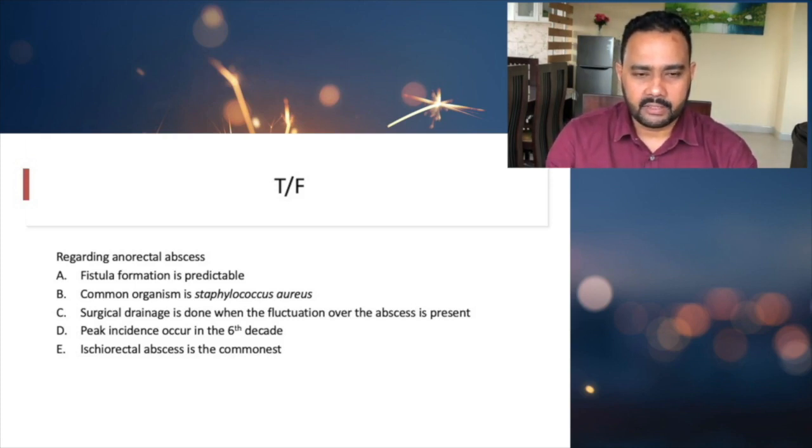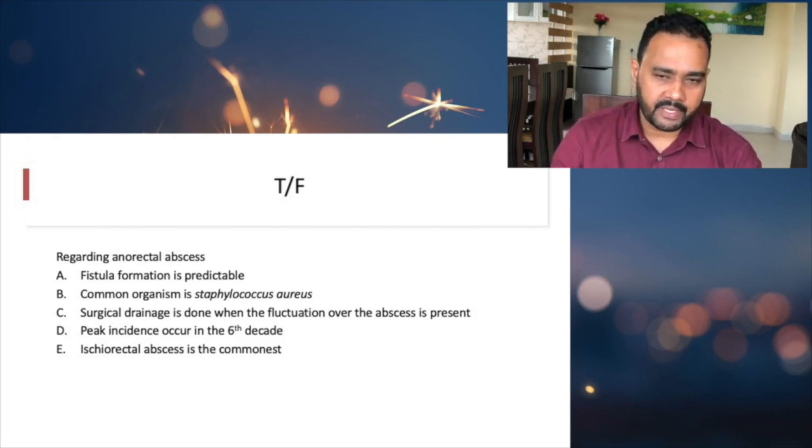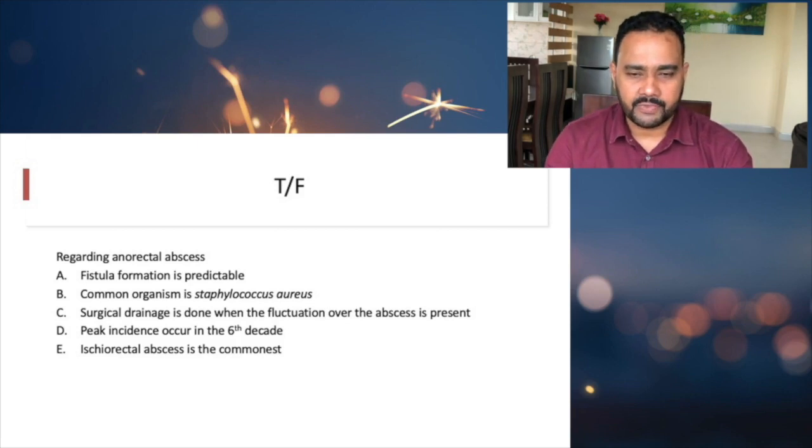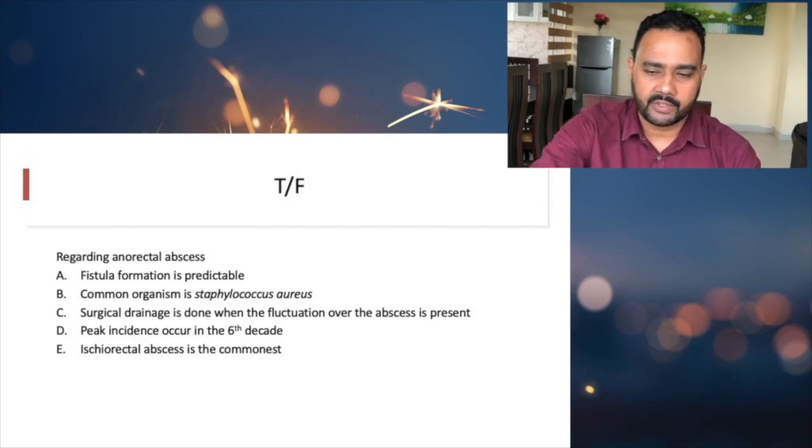The other question is whether the common organism is Staphylococcus aureus. We have to find out the commonest organism and its surgical or clinical implications, because the organism is very important in knowing whether the perianal abscess can turn into a fistula or not. So remember, the organism is very important. That is also something we have to discuss.